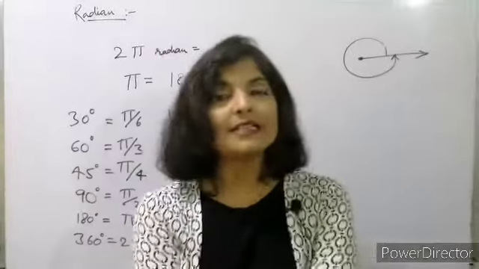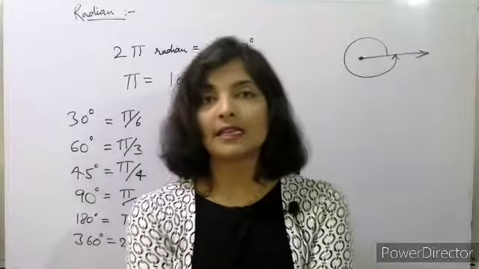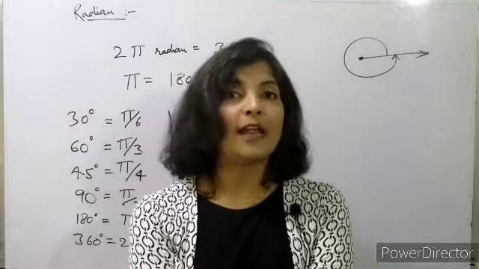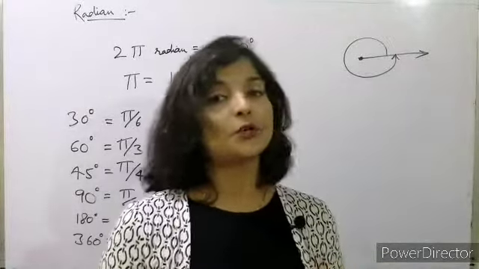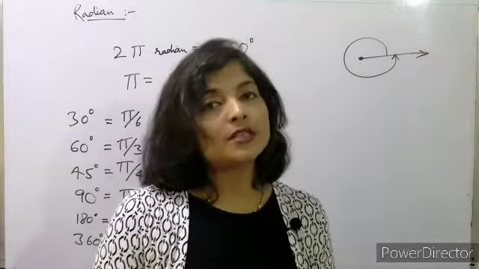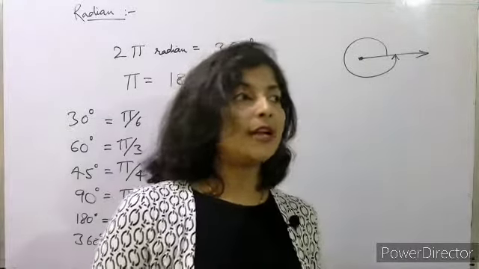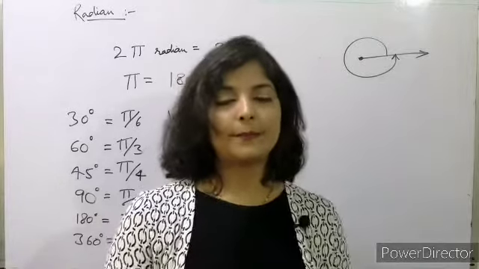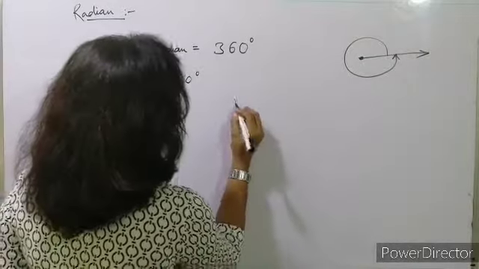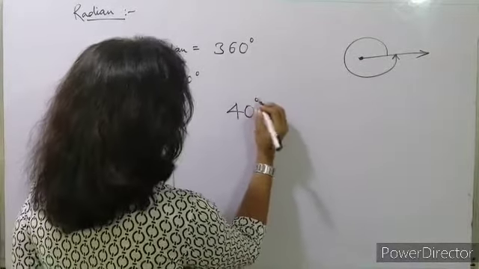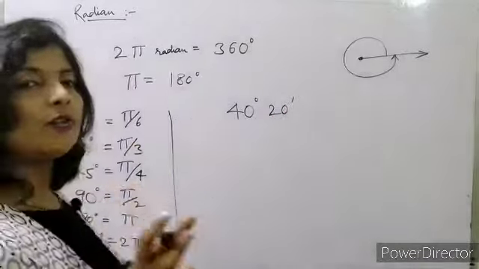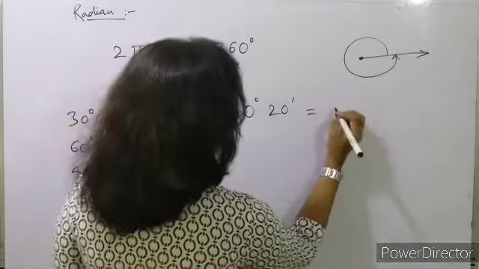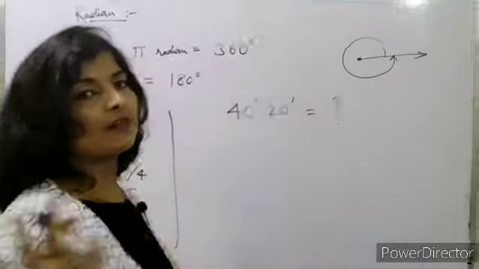So we should know the relationship between angles and radians, so that we can find out the value of sine, cos, tan. We should know the value of angles in terms of pi, so that it will be easy for us to find the value when we are using tan, cos, sine. Okay. Now if the question is, if we have 40 degree and 20 minute, and we have to find out the equivalent radian.